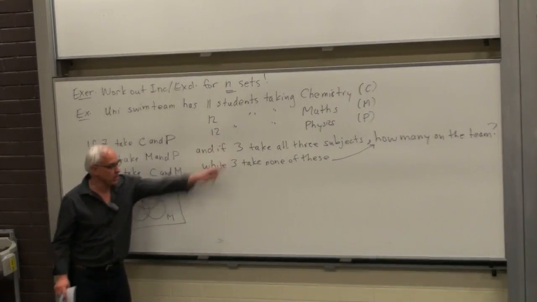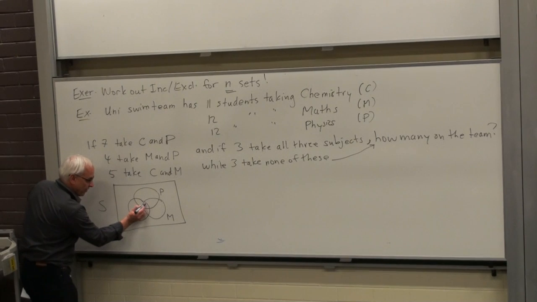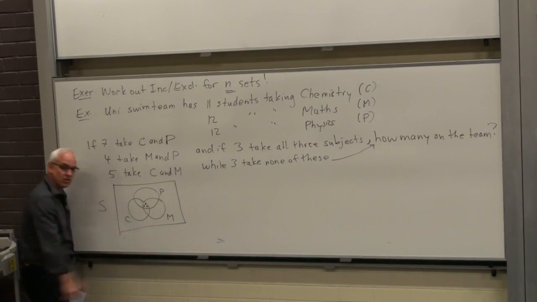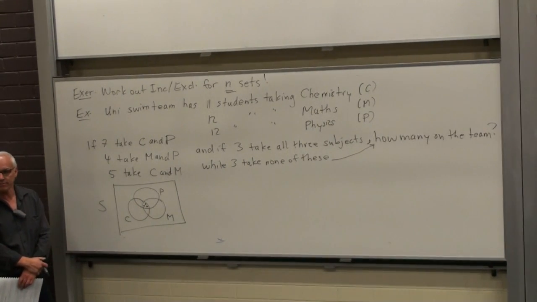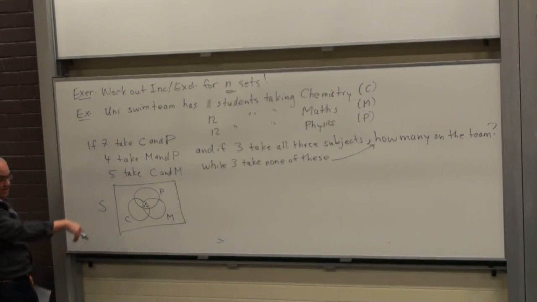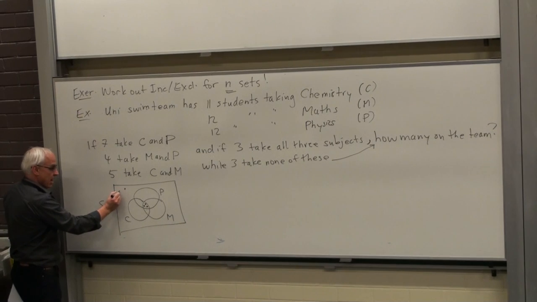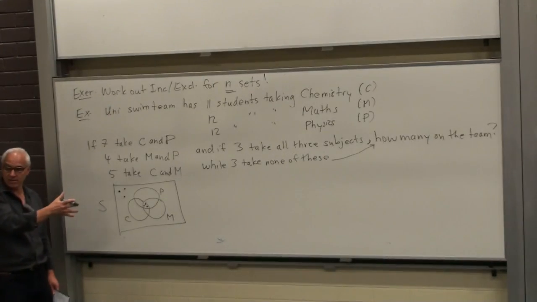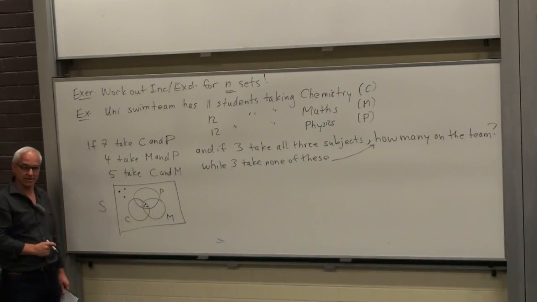We know that there are 3 which take all subjects. So I'm going to put 3 dots here representing the 3 individuals which are taking all 3. We know there's 3 that take none of them. They're outside the 3 sets.